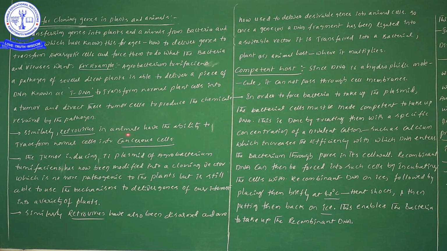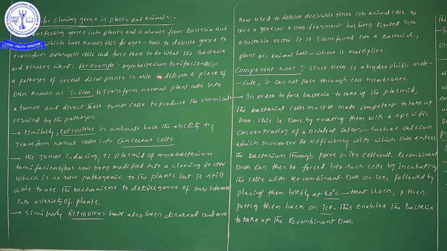Similarly, retrovirus in animals has the ability to transform normal cells into cancerous cells. Don't forget, in plants tumor cells are formed, whereas in animals, by using retrovirus, cancerous cells are formed.